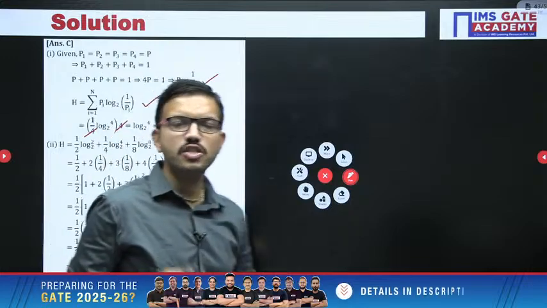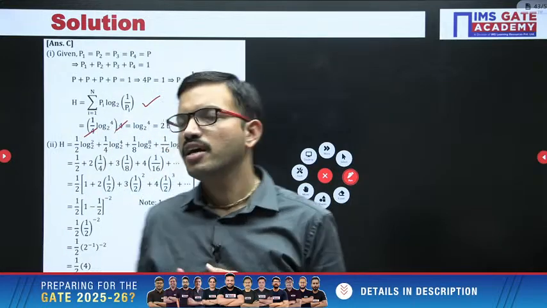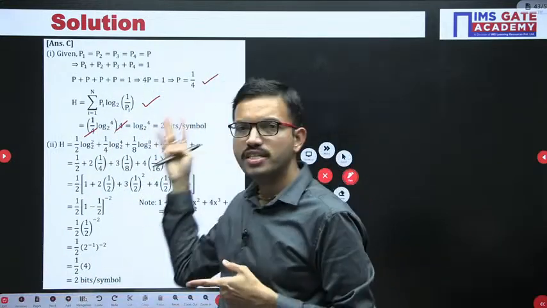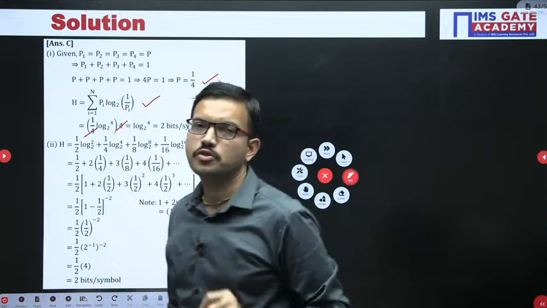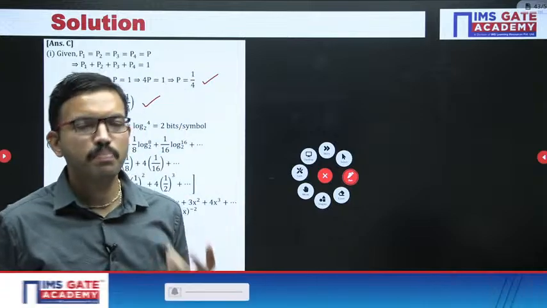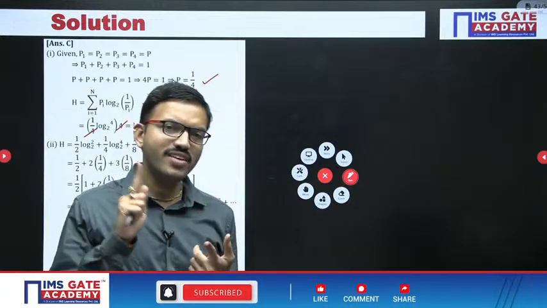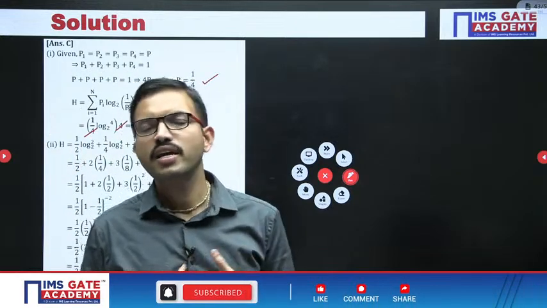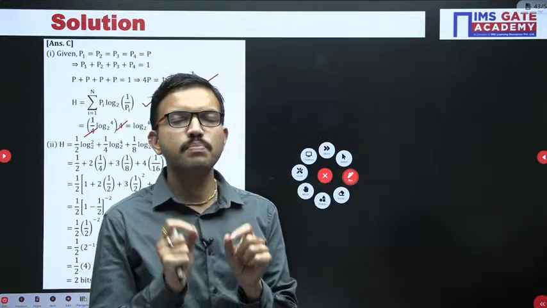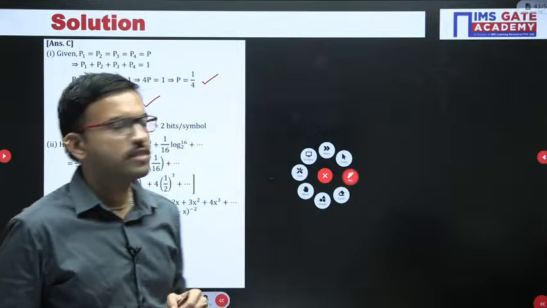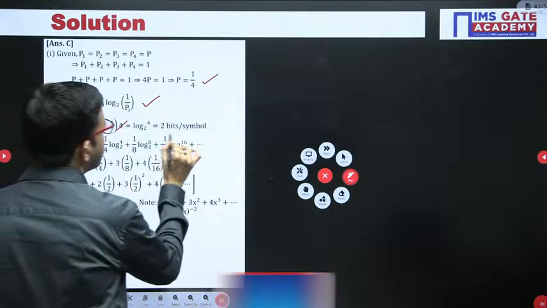With respect to the information theory concept, whenever you use the logarithm for information, the base value is 2, because here we are determining for binary data. But whenever you do SNR calculations, the logarithm base value is 10. This is one important point you can make a note of. Now here you have 2 bits per symbol.